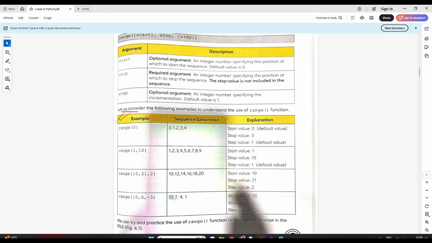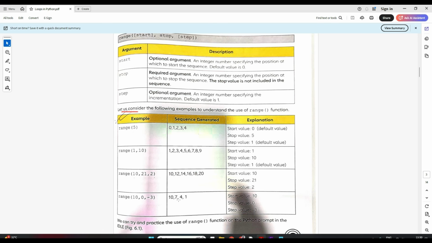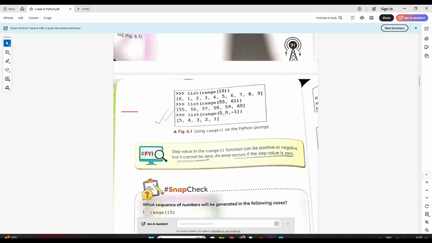Now minus 3 means it will subtract 3 from each number. See, 10 is the first number, subtract 3, you get 7. Again from 7 I subtract 3, I get 4. Like this we go. Clear? I hope it's clear. Range. Now I'll show you practically, in Python, how we can use this range function with our list.